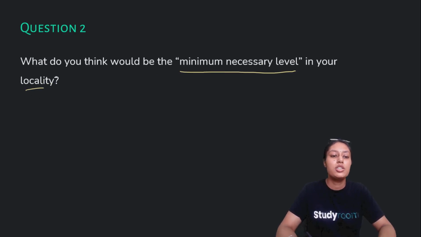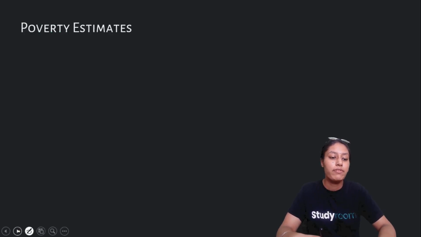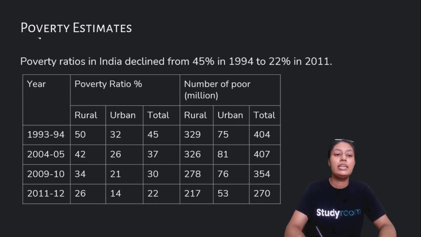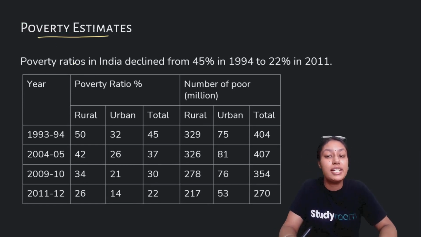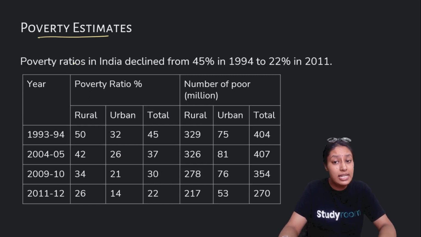Now this is an observational question. You'll have to observe in your locality and see what would be the minimum consumption one takes. Is it too low or is it high according to your locality? So you'll have to observe and see what kind of people are there and how much they consume. Now we'll study the poverty estimate. Poverty estimate is basically what has happened: has the poverty ratio increased or has it decreased?